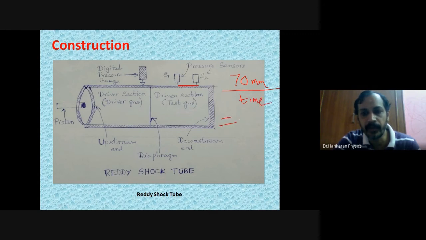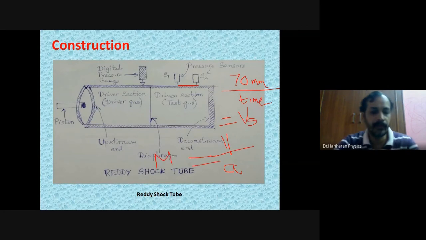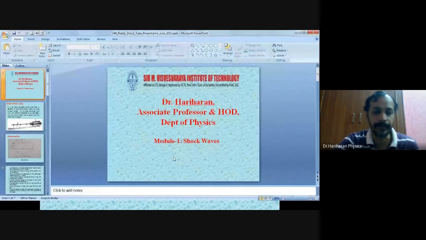Once you know the speed of the shock wave, by comparing it with the speed of sound in a given medium, you can find the Mach number. So the construction part is done. Now we will look at the working part.